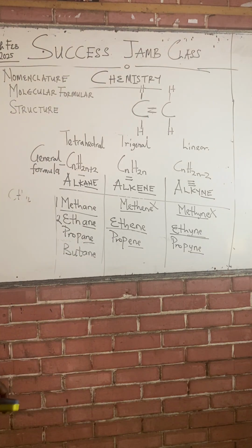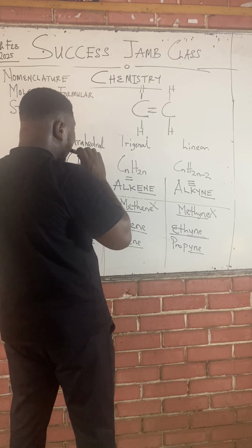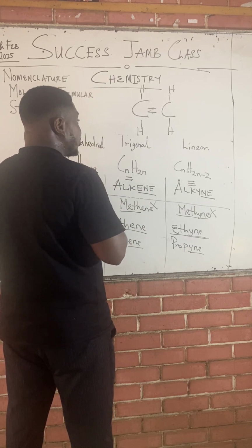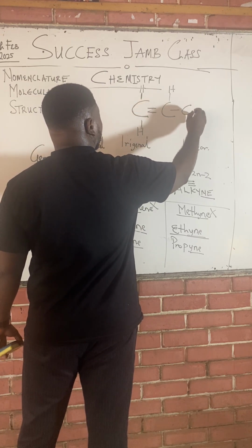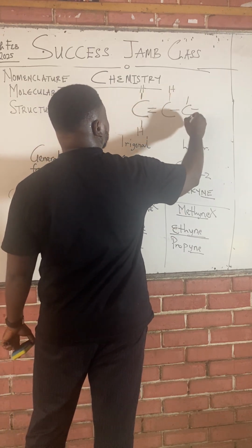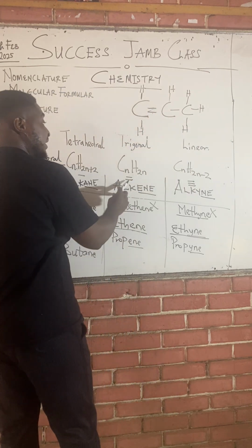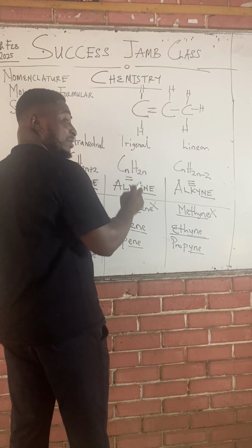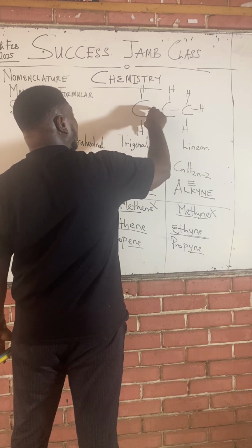Class, what if we ask the structure of propene? Propene is three carbons, right? I'll clean one hydrogen and introduce one extra carbon, and fill up the carbons with hydrogen. Now watch. Someone would think that because we put a double bond there, it means that everybody in our alkene must have a double bond. No. Class, just this one double bond makes you an alkene.